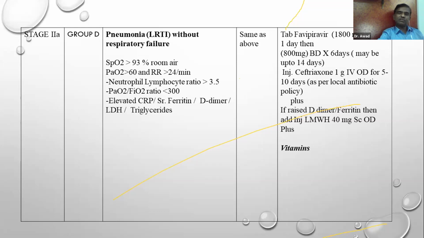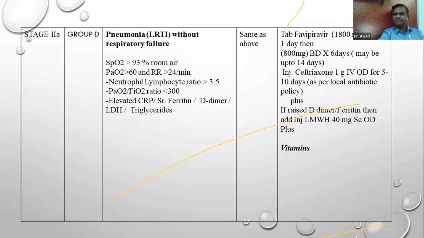But arterial PO2 is more than 60. So in that case, it's not into respiratory failure, and therefore it doesn't need any oxygen. But other parameters also you have to see, and early signs of warning like PO2 to FiO2 ratio, CRP, ferritin, D-dimer, LDH, and triglyceride will give you a clue toward the seriousness of the patient.